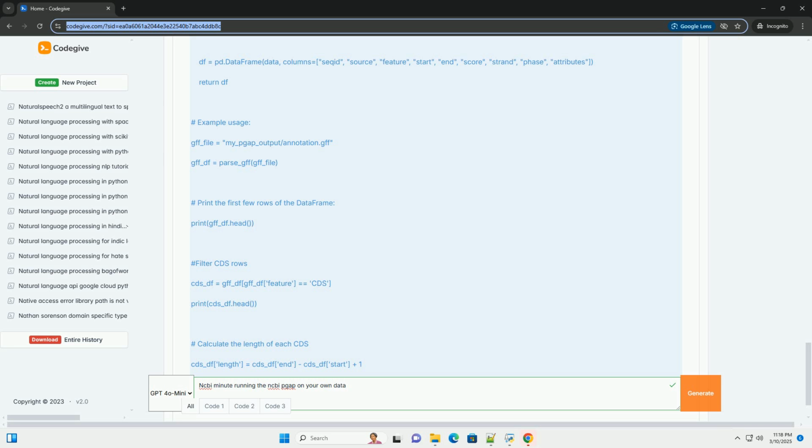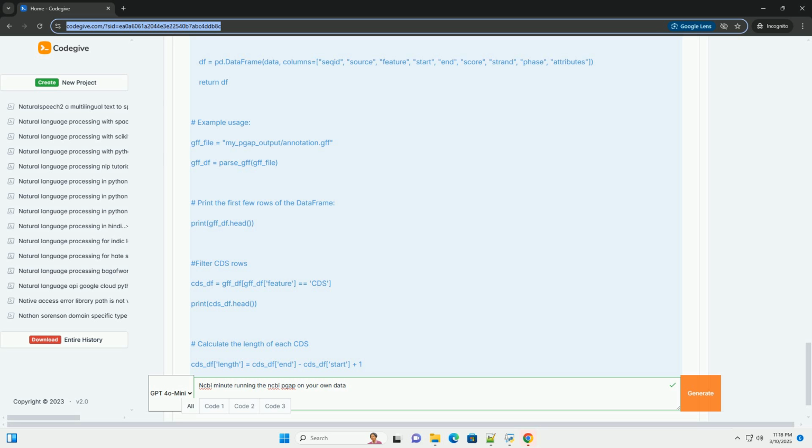2. Functional annotation. Look at the product names assigned to the predicted proteins in the GFF file. This will give you an idea of the functions of the genes in your genome. PGAP uses sequence similarity searches, BLAST, against protein databases to assign functions. 3. RNA genes. Check for the presence of rRNA and tRNA genes. These are essential for protein synthesis. 4. Pseudogenes. Examine the pseudogenes that PGAP has identified. Pseudogenes are genes that have lost their function due to mutations or other disruptions.